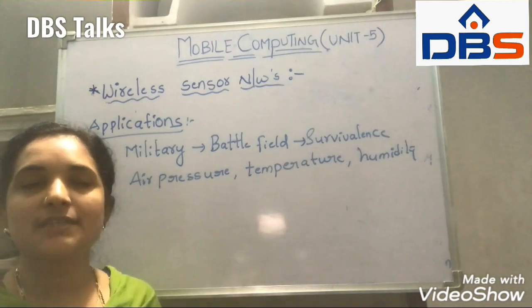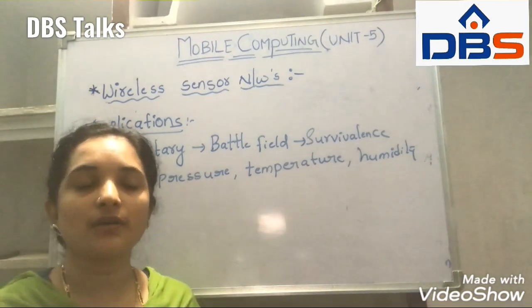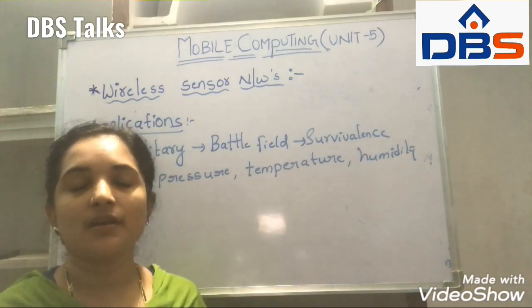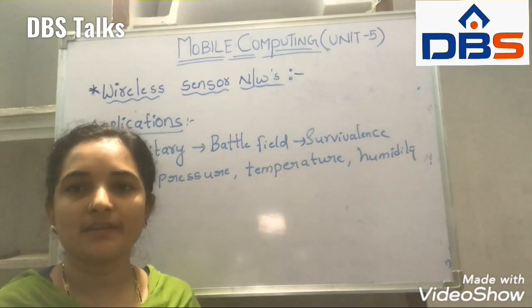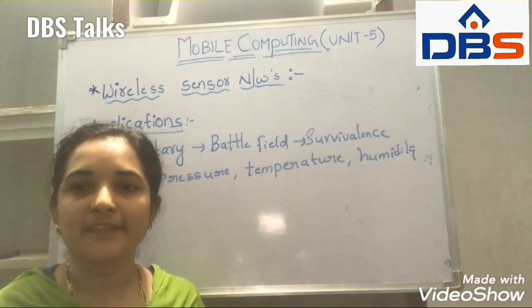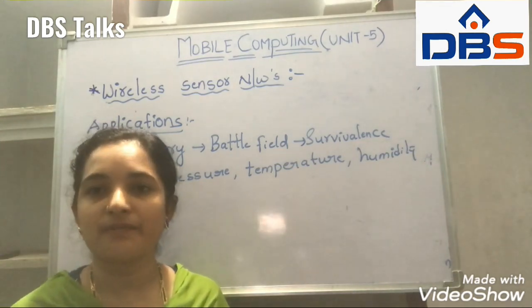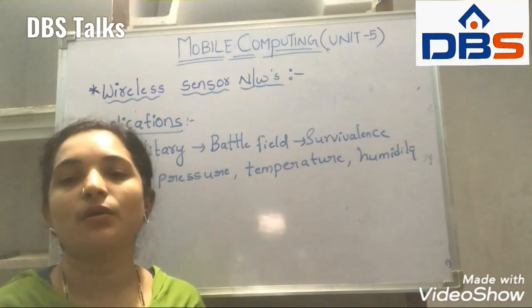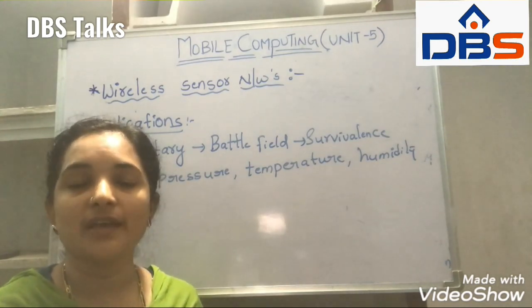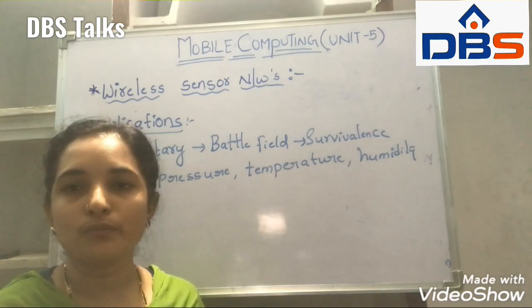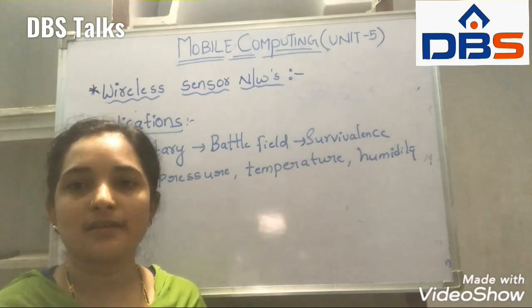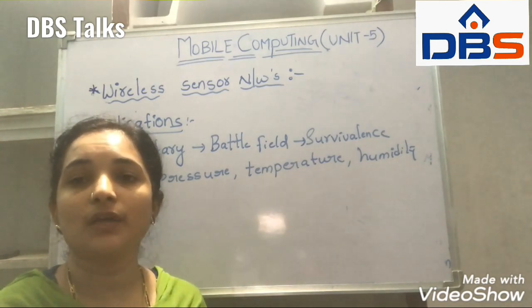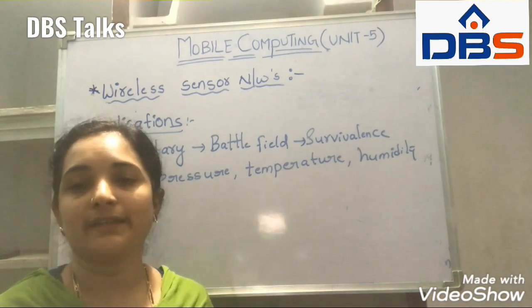Now the second application is the environment. In the environment we have some environmental factors, that is air pressure, temperature, humidity. These are the different types of factors that occur in the environment. We have to monitor how the temperature is, how the air pressure is, and how the humidity is. Everything we have to monitor. So in order to monitor that, we are using sensor networks. The sensor networks will monitor every piece of information going on in the environment. That is called the second application.